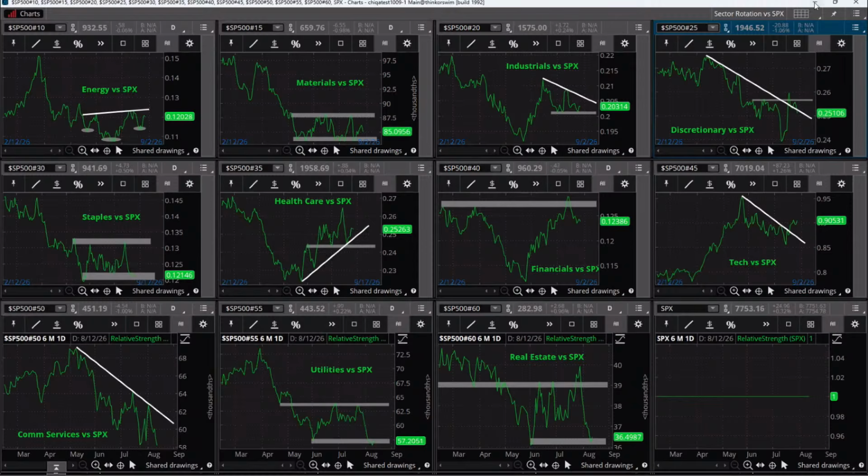Okay, so now that we've looked through that, I think the clear message that I want to focus on today is that energy sector. We're seeing a lot of repair there.